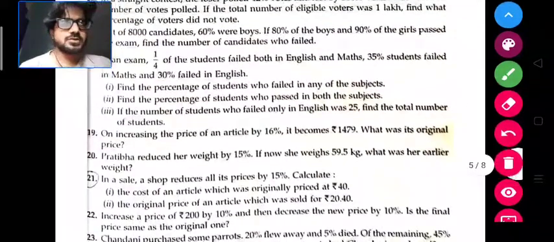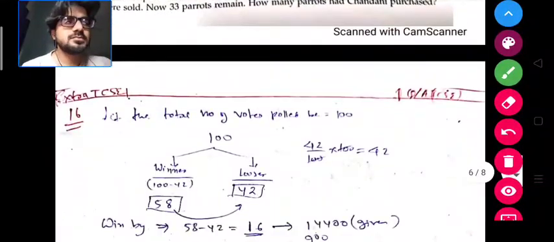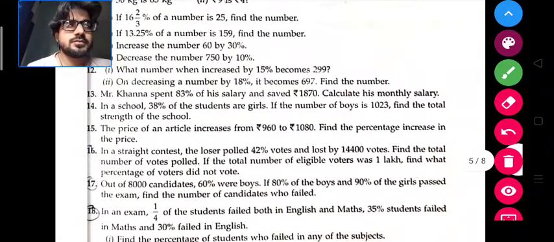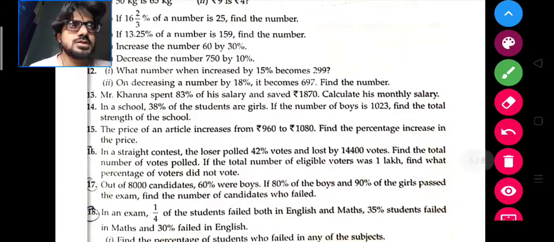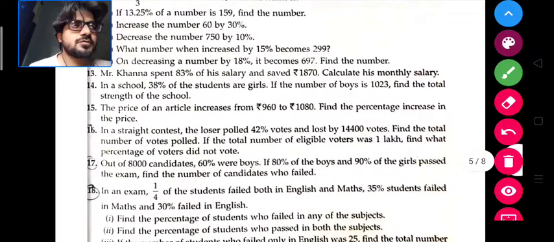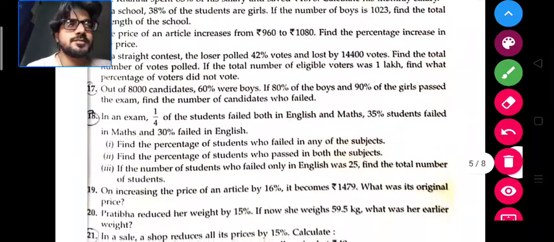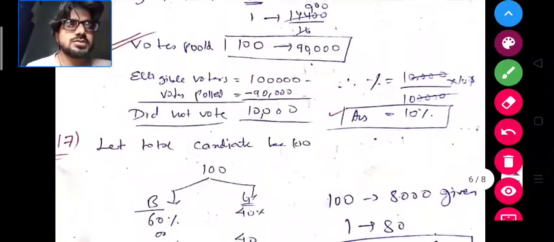We have taken a question in our last class, that is the 16th one from the exercise. In a straight contest, the loser polled 42% votes and lost by 14400. So we have done it. Now we will take the next question, that is 17.